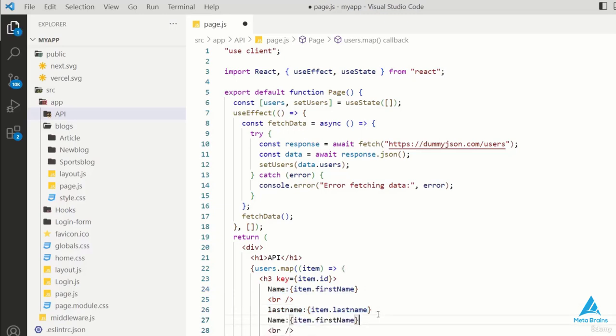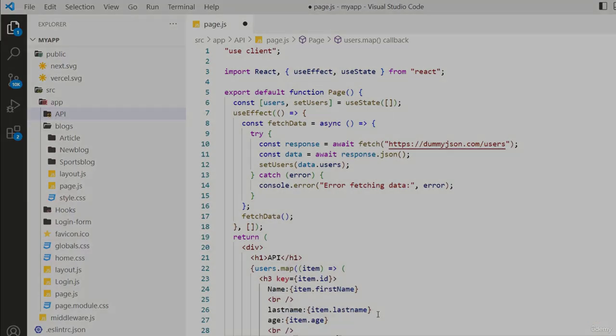You can explore various APIs online, as well as inspect APIs used on other websites through the Network tab in your browser's developer tools. This helps you understand the structure of data provided by different APIs. Alright, so that's pretty much it for this lecture, and now on to the next one.